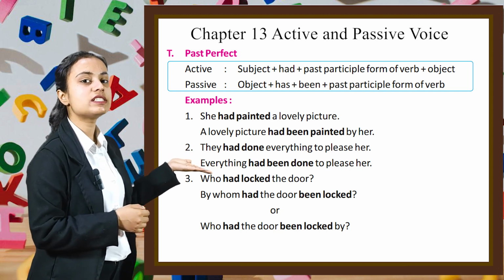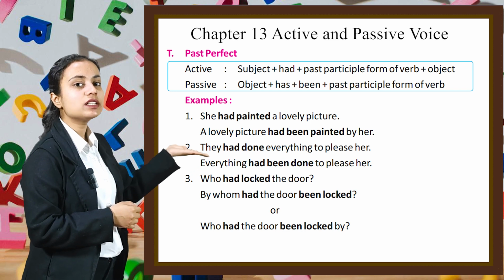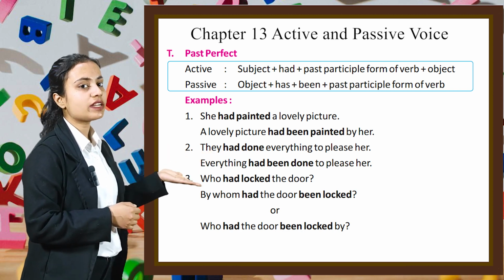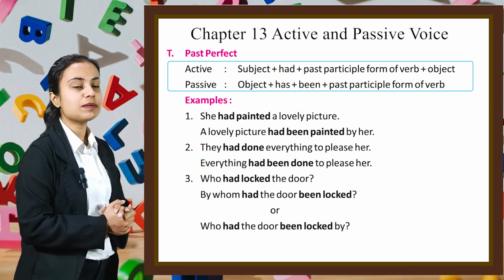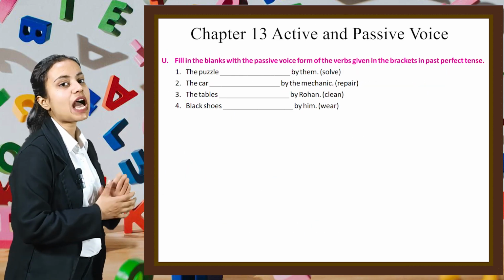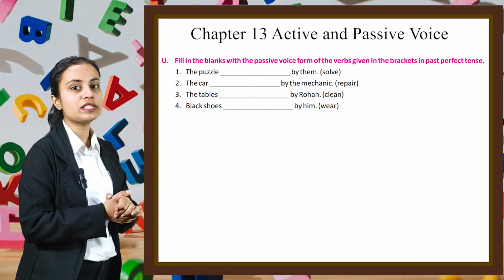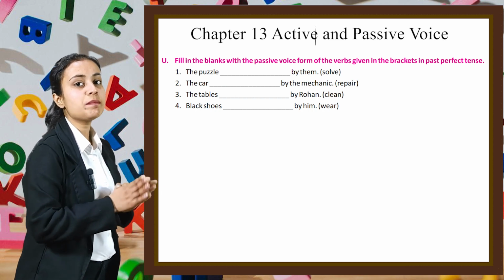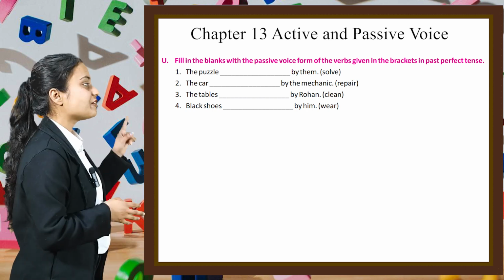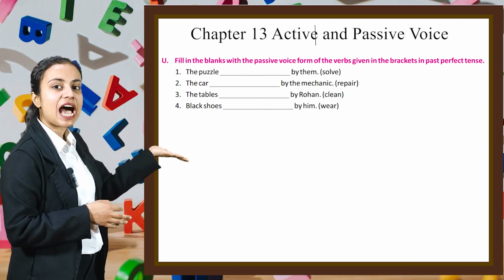We can either write this statement as "By whom had the door been locked?" or we can write "Who had the door been locked by?" Now using these concepts, let's do some questions. Here we have to fill in the blanks with the passive voice form of the verb given in the brackets in past perfect tense. Our first statement is "The puzzle dash by them."